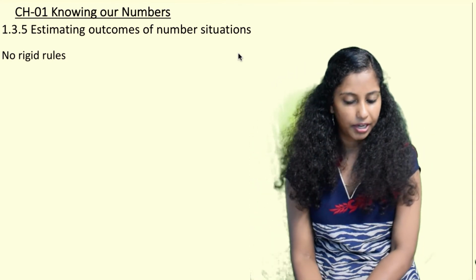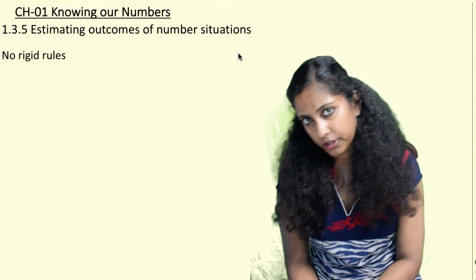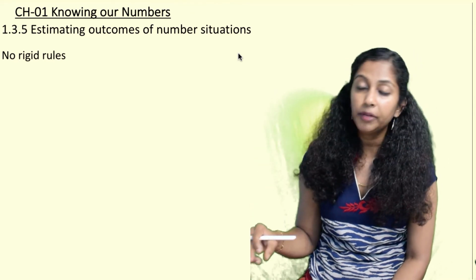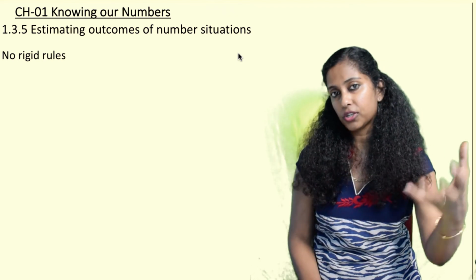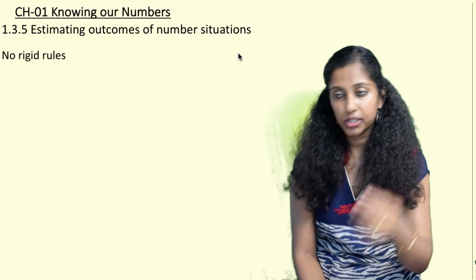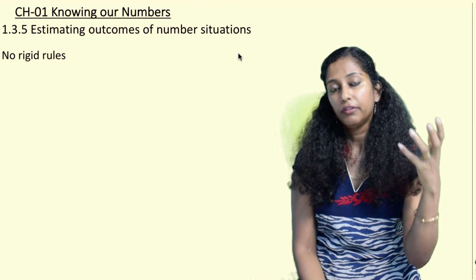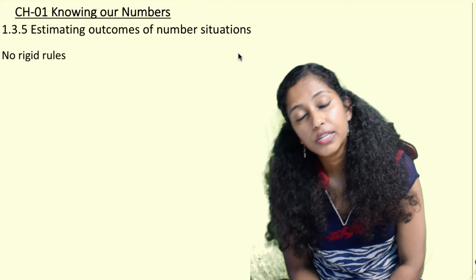Similarly, if we have gone out for a fair and we have to buy certain things, we have to quickly calculate how much money we have and how much is the cost of the things that we need to buy. In that case also we quickly round off and then calculate, so that we get an idea of the money in our pocket and how much we can spend.